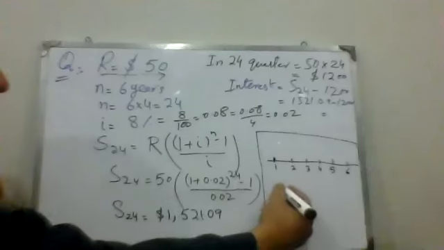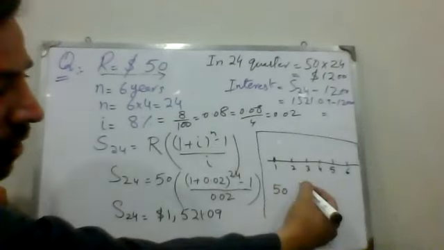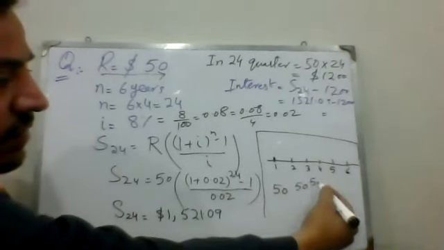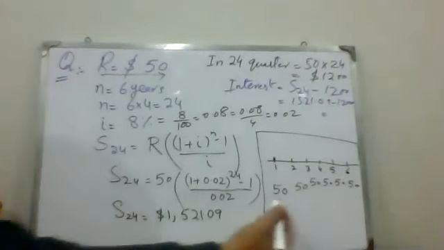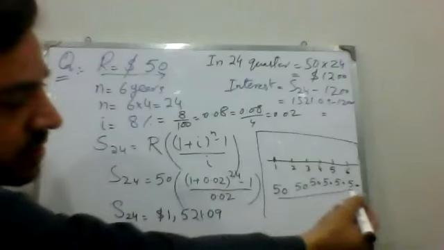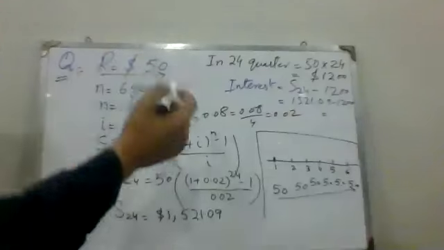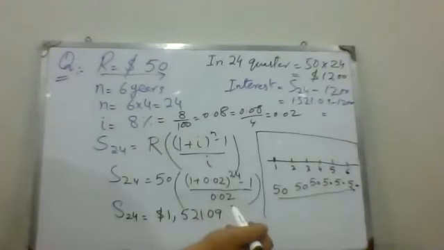I submitted $50 for the first month, then I put that amount in another year, then again 50, then again 50, then again 50, and again 50. That amount totally I submitted in my account. If I am trying to pay that amount year-wise, but in the problem it's given that you have to pay that amount quarter-wise.